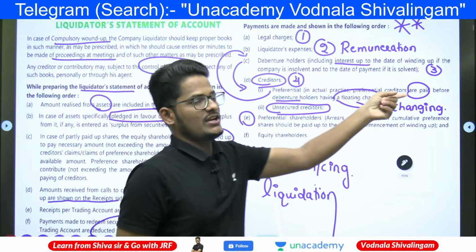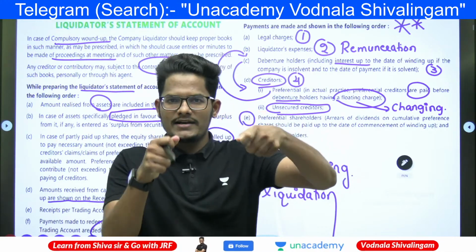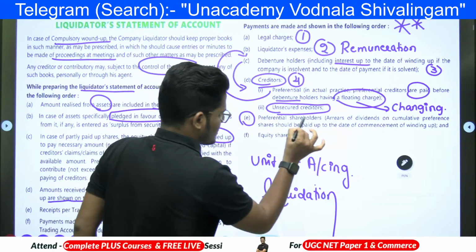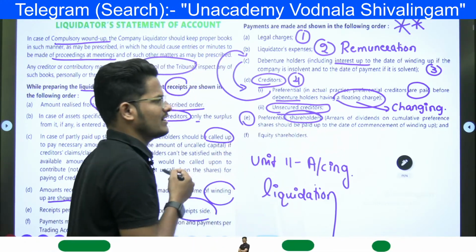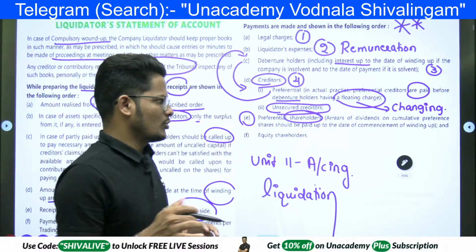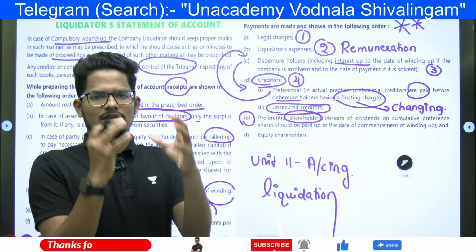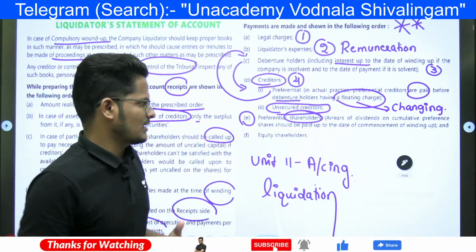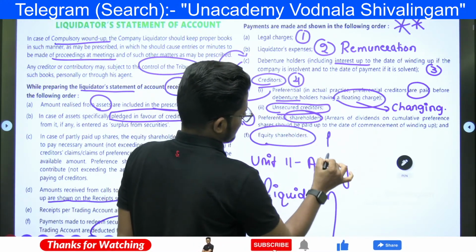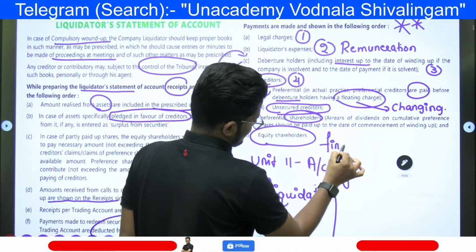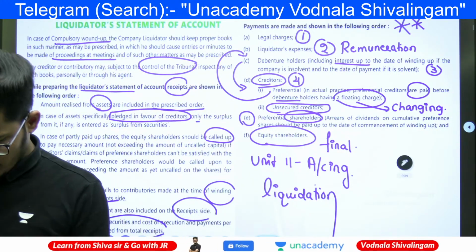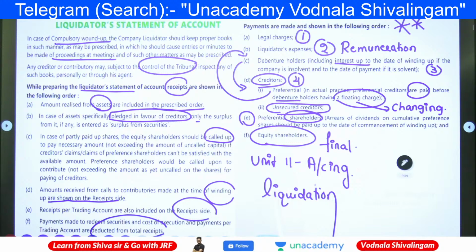This is about preferential creditors, meaning important creditors. After that, unsecured creditors. Now the preferential shareholders who are expecting a dividend, which is cumulative dividend or non-cumulative dividend. Cumulative dividend means the dividend which is accrued or generated till that winding up time. And final payment is made to the equity shareholder. That's how the order of payment in case of liquidation.